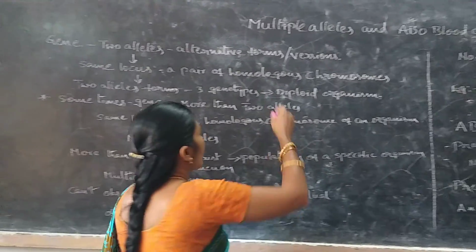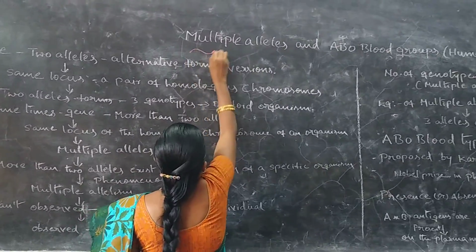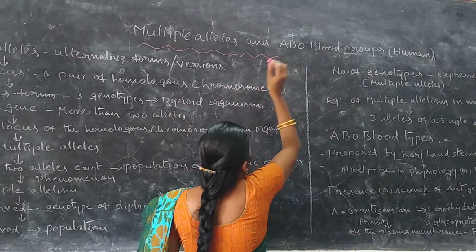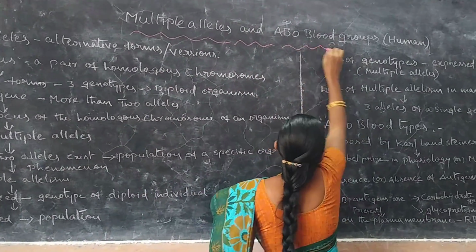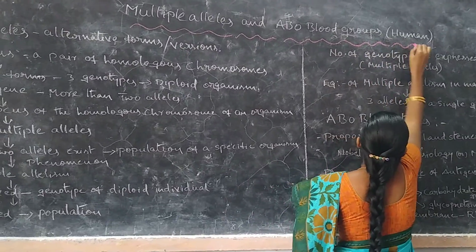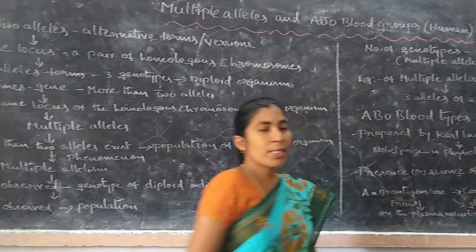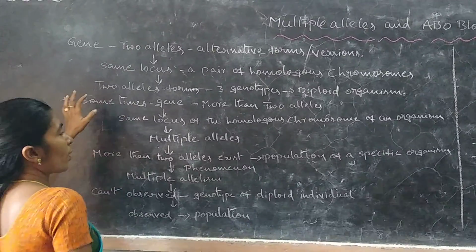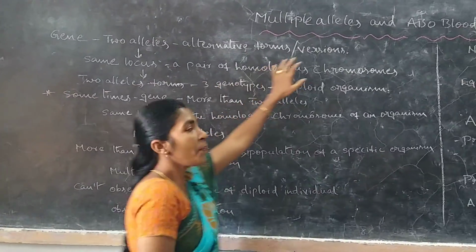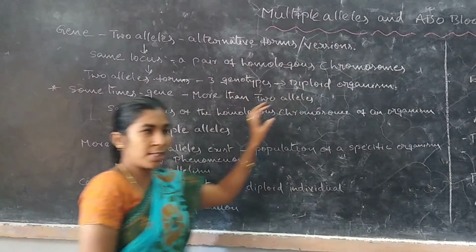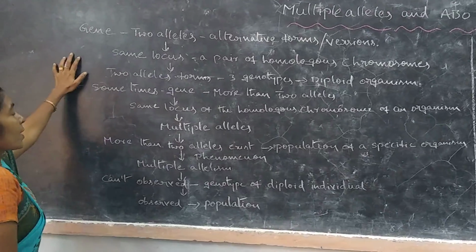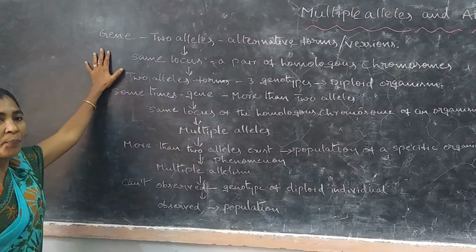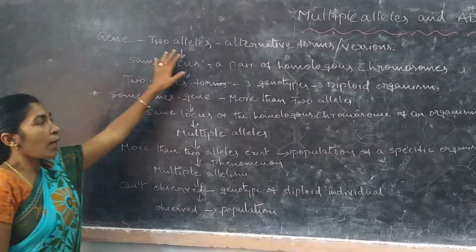Today we are going to discuss the topic of multiple alleles and ABO blood groups in human beings. So mainly in this topic, multiple alleles. Before going to the topic, first of all we need to know what alleles are. One gene has two alleles.